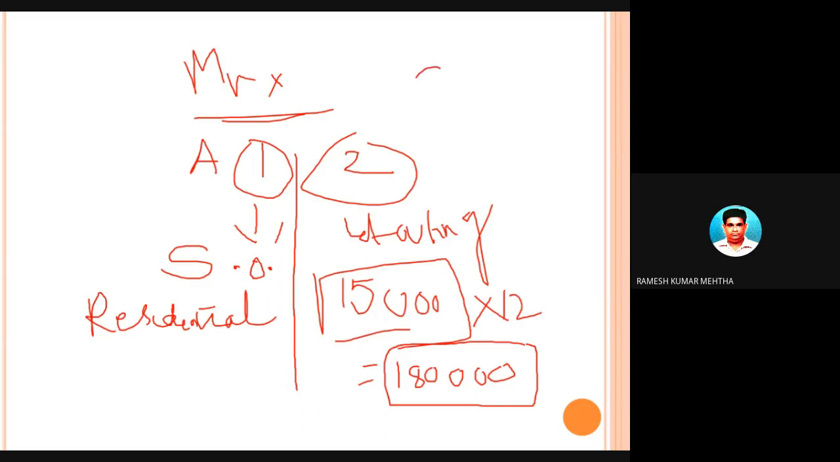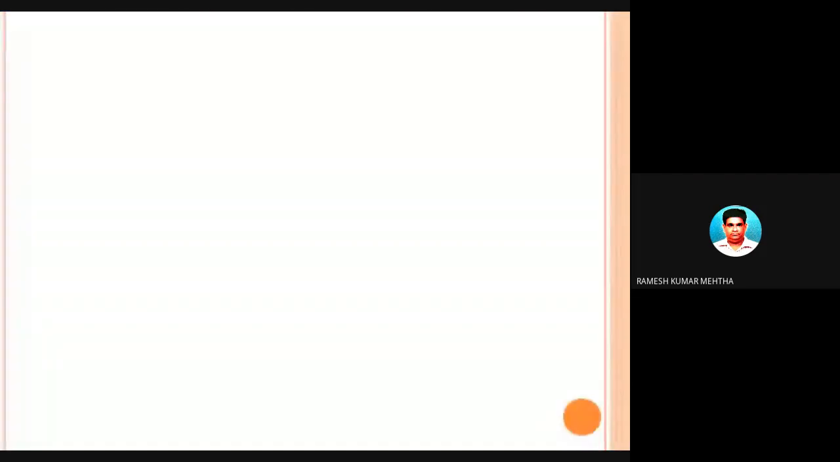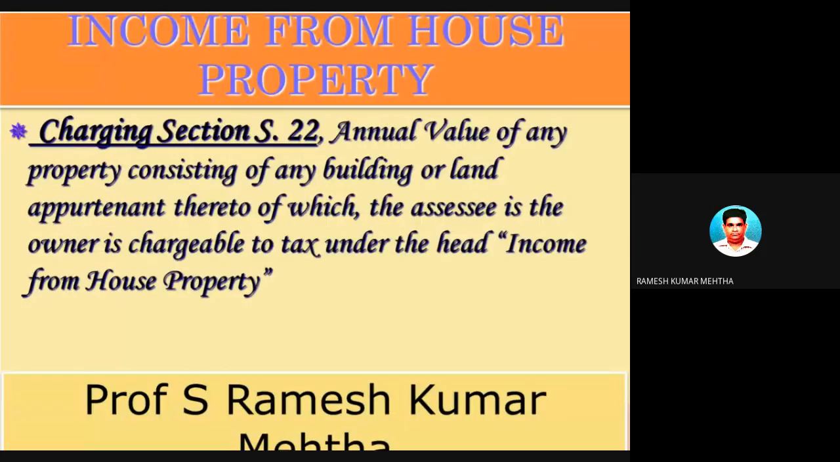So far we have seen all the time salary income of an individual, but an individual can also have, apart from salary, income from house property. So today we are going to talk about income from house property. The charging section is section 22. So you have to remember this section.